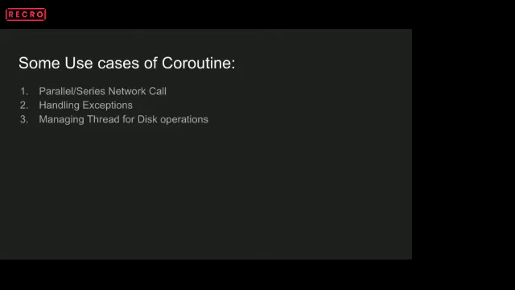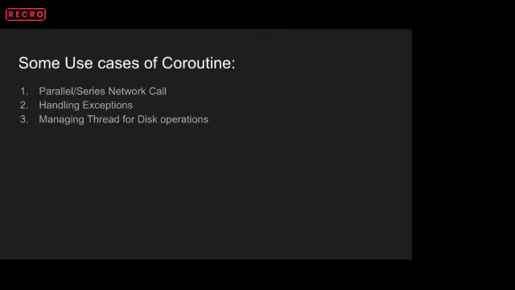And the second point is handling exceptions. We can handle exceptions without needing try-catch, in an easy and quite readable way, and it's quite optimized as well, right? And the last, if we have to manage threads of our own, then coroutines are quite helpful.